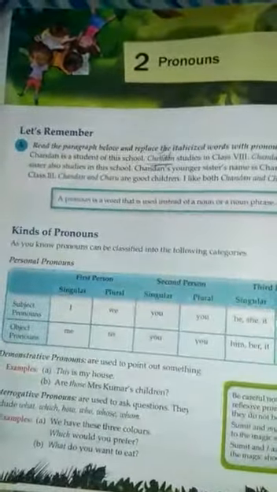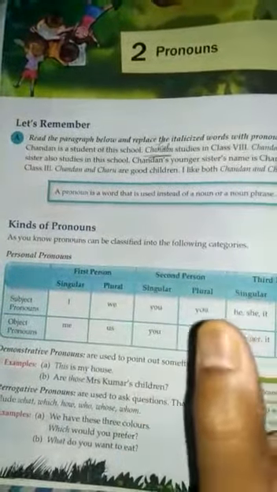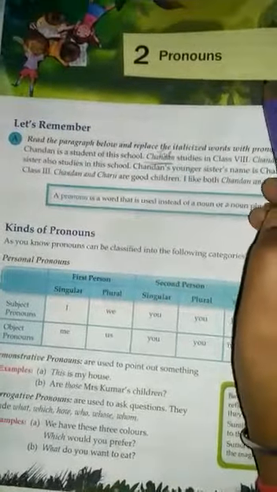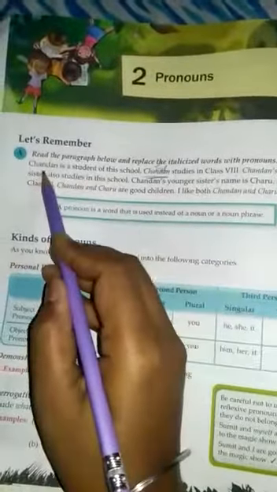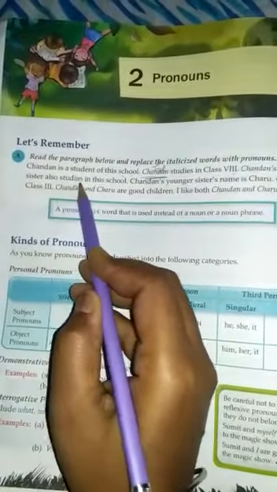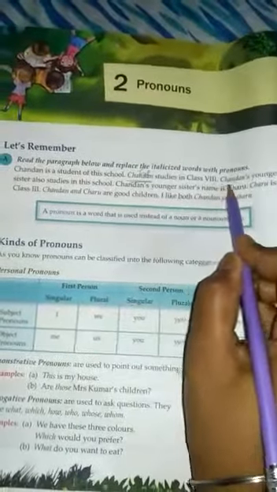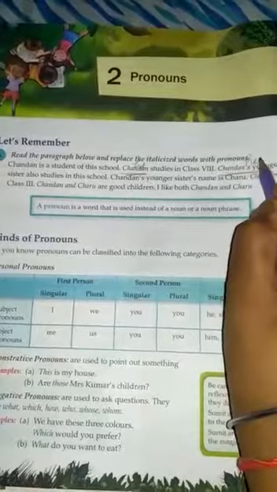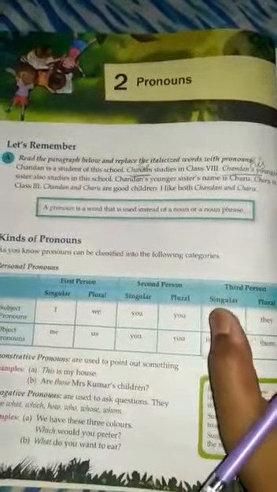We use the pronoun he in the place of the noun. Now next one is, Chandan's younger sister also studies in the school. Chandan's. So here we use his. His younger sister. Okay. I hope you understood this very well.